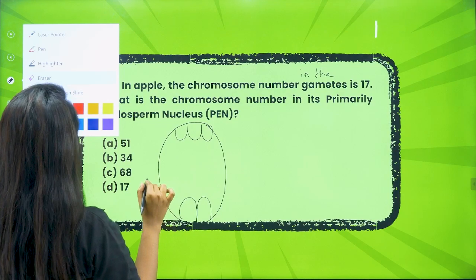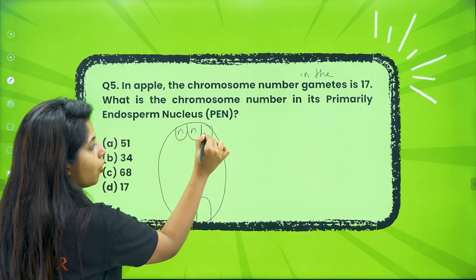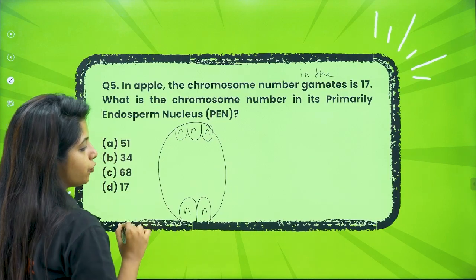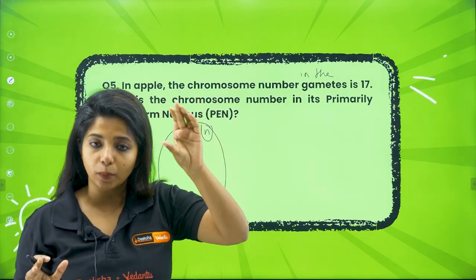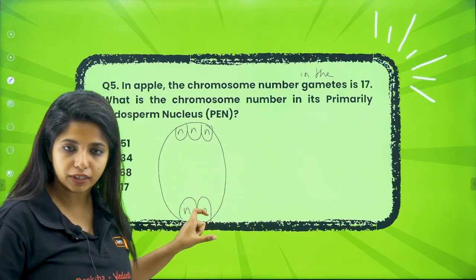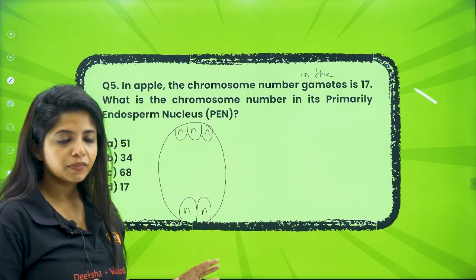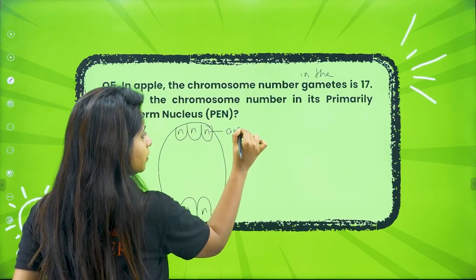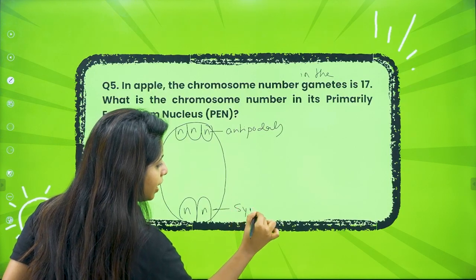One more thing I want to explain you here itself. When you talk about the nucleus of the embryo sac, all of the cells have haploid number of chromosomes. That is half the number of chromosomes. For example, a plant has 24 chromosomes in its normal cell. Then in the cells of the embryo sac, it will be half of it. Half of 24? 12. It will be 12, 12, 12, 12, 12 over here. So these are the antipodals that we have. These are the synergids that we have.